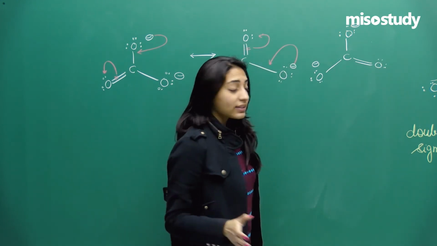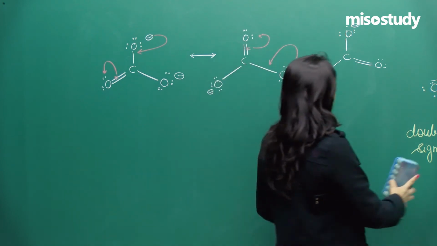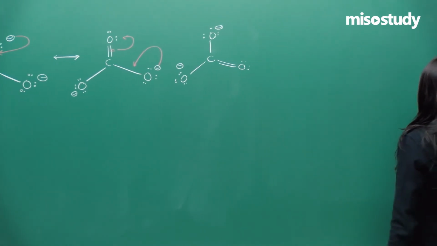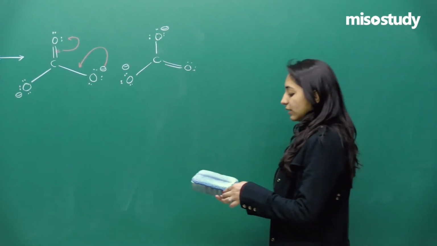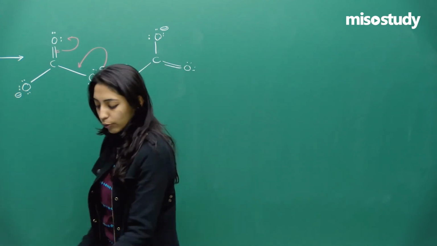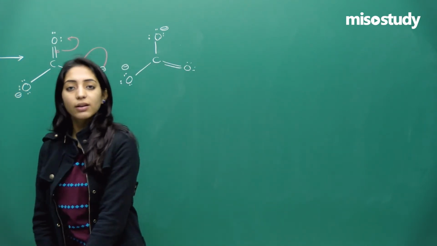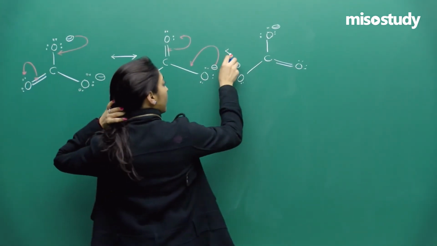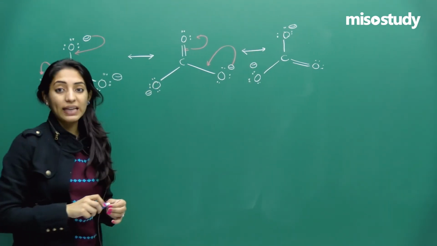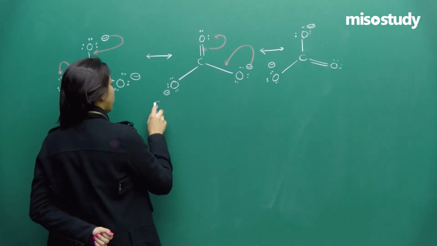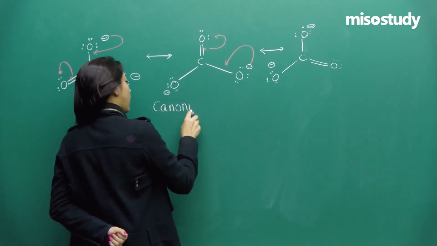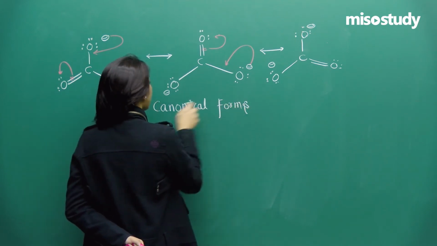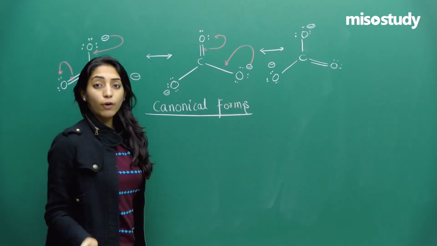Okay, and if I am asking you to tell me which will be the correct structure of the carbonate ion, you will say, ma'am, neither structure 1 nor structure 2 nor structure 3. None of the 3 structures that I have drawn on board for carbonate ion will be the correct structures. So none of them is the perfect structure, so I'll call all of them the canonical forms. All of them could be called the canonical forms for carbonate ion.